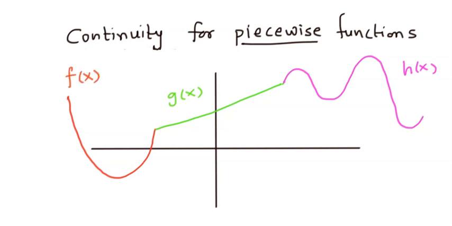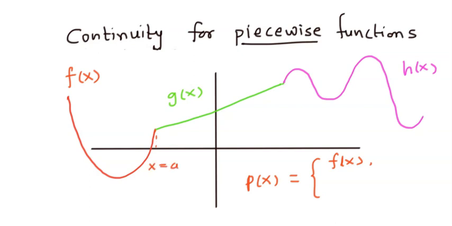So this particular function is the combination of three different functions. So this total function, let's say, is some p of x, and this is a combination of three functions: f of x, which is valid for x, let's say, x is equal to a.